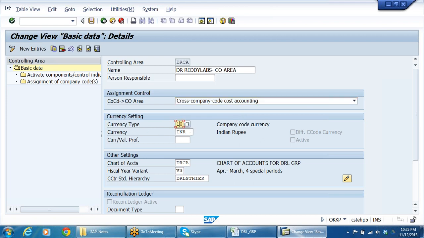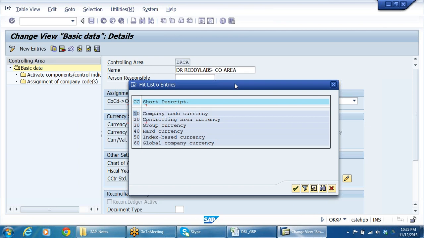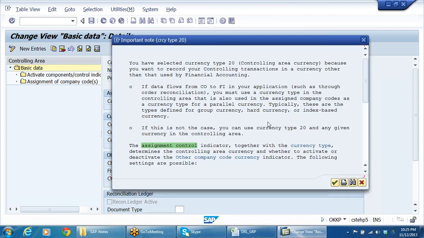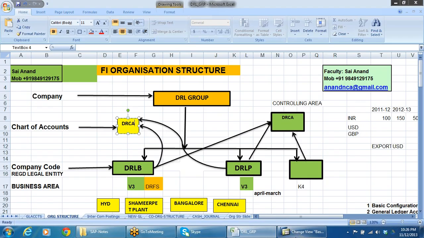And currency type I want to take, I don't know whether it will accept or not. Controlling area currency I'm taking. Then in such case the system will give you a message stating that you have selected a type 20 controlling area currency because you want to record your controlling transactions in a currency other than that used in financial accounting. It need not necessarily be, though I take controlling area currency, I can choose INR, of course, right? So it says that if data flows from CO to FI, generally I told you data will be flowing from financial accounting to controlling.